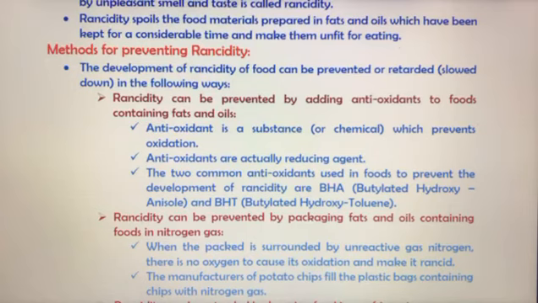The two common types of antioxidants that we use in food are BHA, that is butylated hydroxyanisole, and BHT, that is butylated hydroxytoluene. These two compounds prevent the food from rancidity.